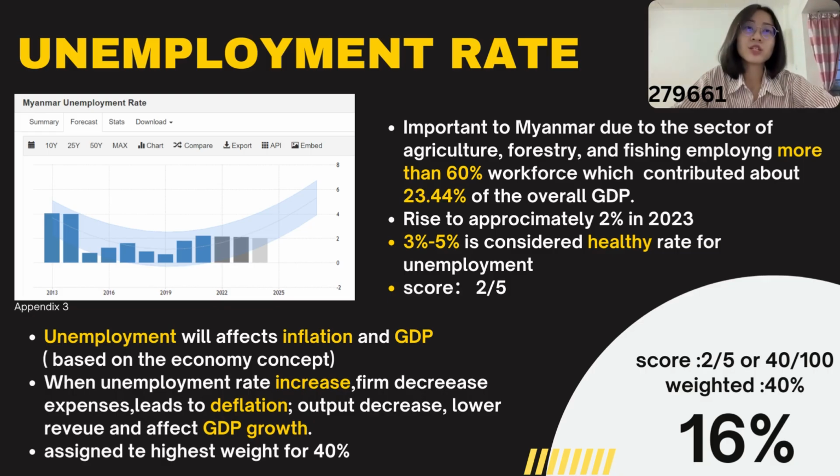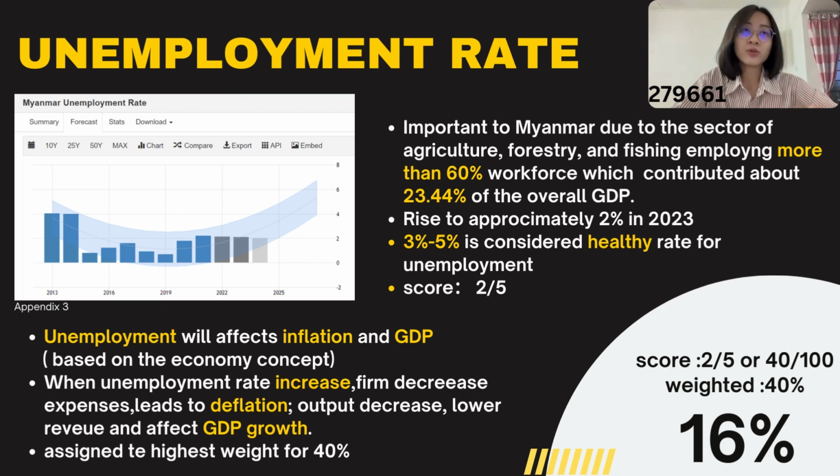The sector of agriculture, forestry, and fishing employs more than 60% of the workforce, and contributes about 24% of the overall GDP. Based on the table beside, Myanmar's unemployment rate is predicted to rise to approximately 2% in 2023. Since we found that 3% to 5% is considered healthy for employment rates, we assign a score of 2 out of 5 to Myanmar. Then, we assign the highest weight of 40% because the employment rate will affect the inflation rate and GDP based on economic concepts.